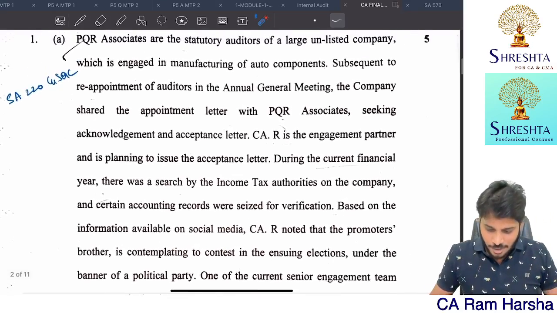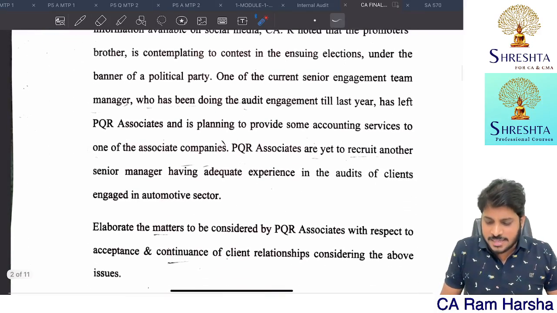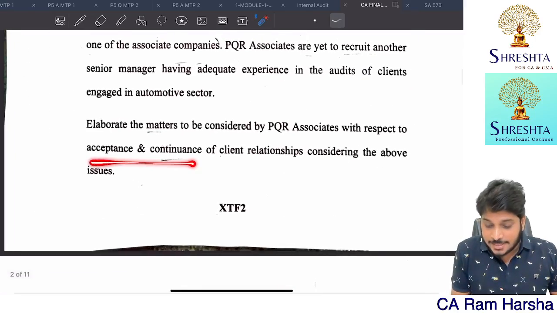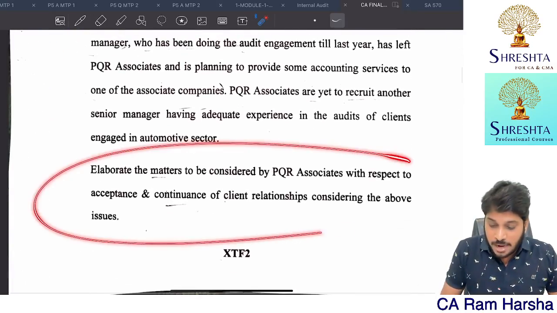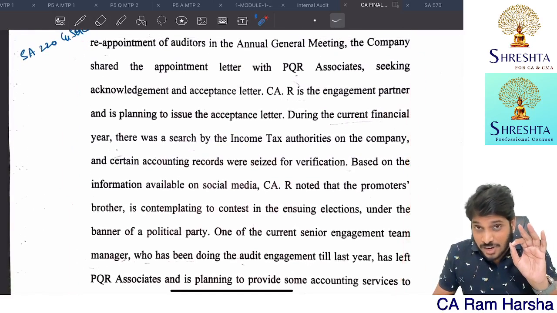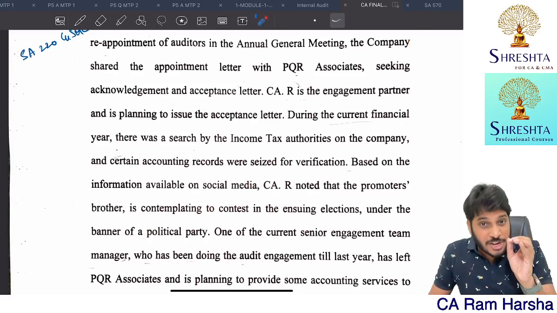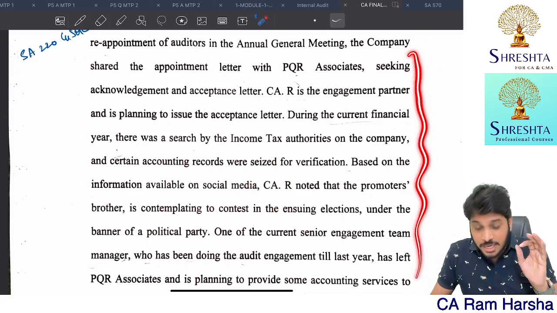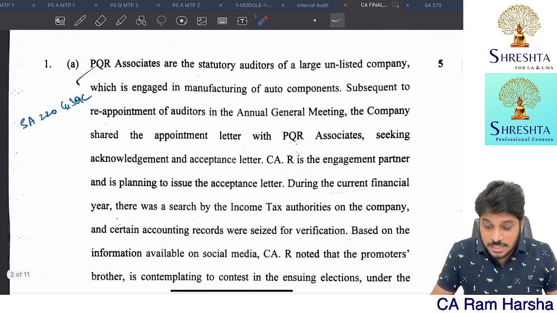We don't know. The first one is regarding SA 220 and SQC. It's mainly SQC, where there is a difference of opinion, but that's a different question. Here it is acceptance and continuation of client relationship. So what matters will you consider while accepting and continuing a client relationship? One important ingredient is the integrity of the client. Related to that, the reputation of the client, and whether any investigation is going on against the client. Considering all this, it is advisable for the auditor not to accept this appointment or this relationship. That's the conclusion you have to give.